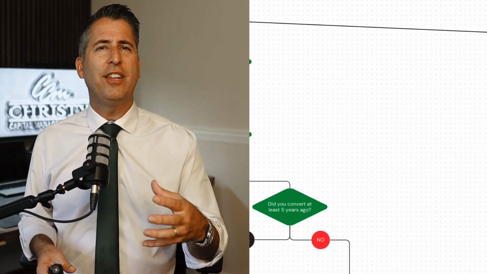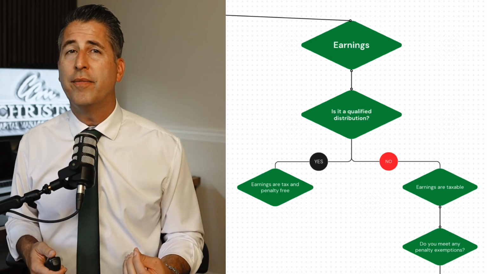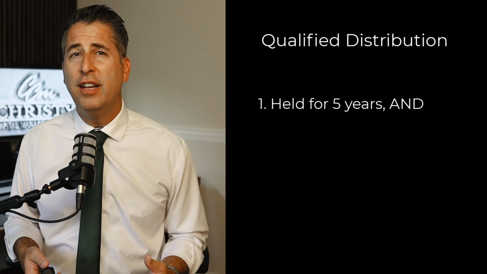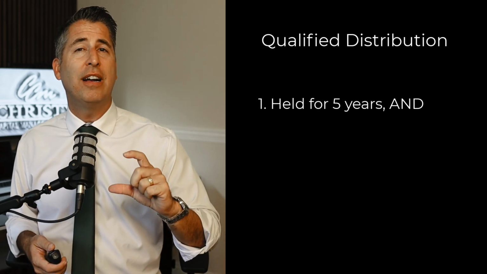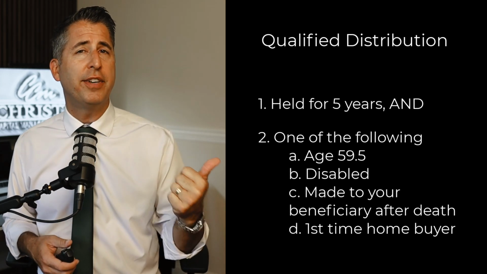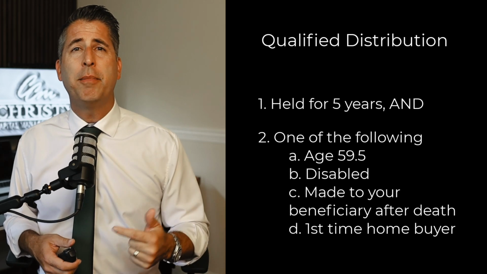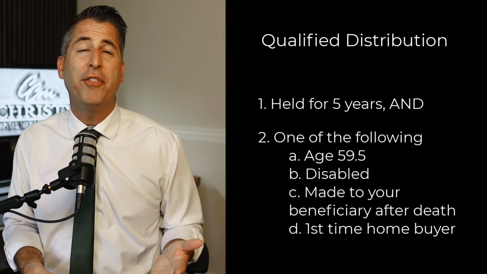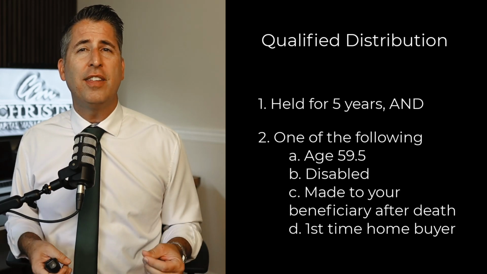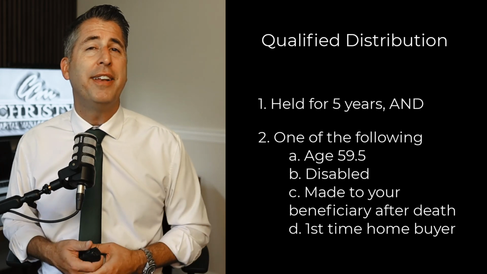The next one we're going to look at is your earnings. You have to ask yourself, is it a qualified distribution? So what does that mean? Well, a qualified distribution needs to be held for 5 years. And so you have to have a Roth IRA account for 5 years. And one of the following needs to have happened. You either need to be over the age of 59 and a half. That'll probably be most of you. You could be disabled. It could be made to your beneficiary. And that's why beneficiaries can access the money with no taxes or penalty at your death. The other thing is it could be a first-time home buyer.